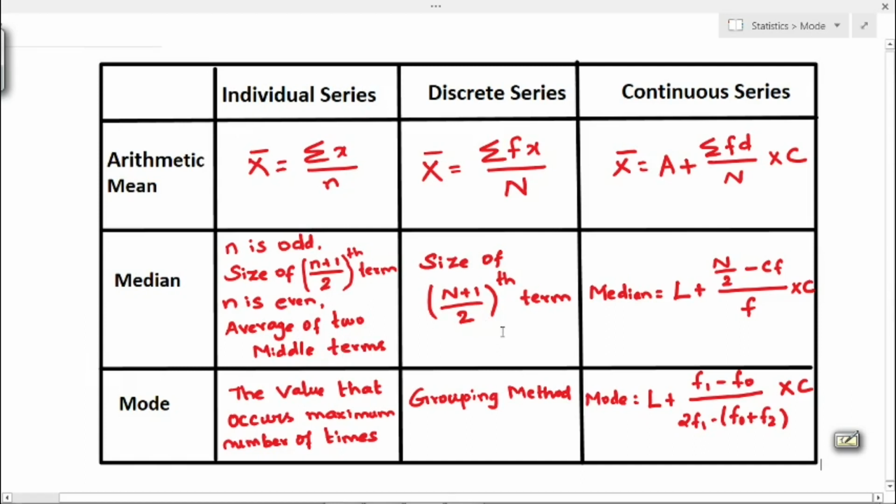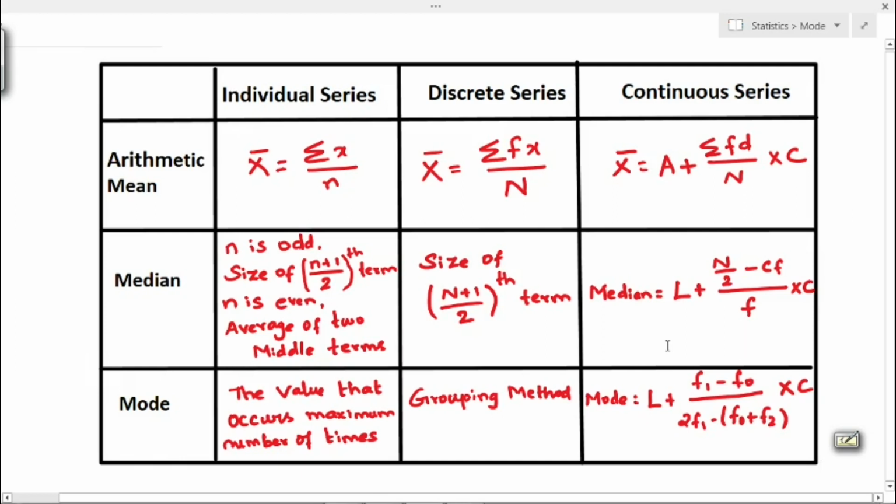Next, in the case of discrete series, formula for median is size of (n plus 1) by 2nd term. Next, in the case of continuous series, formula for median is, that is median equal to L plus n by 2 minus cumulative frequency divided by frequency into C. So this CF is nothing but cumulative frequency, and this f is frequency value, C is class interval, and this L is nothing but lower limit.